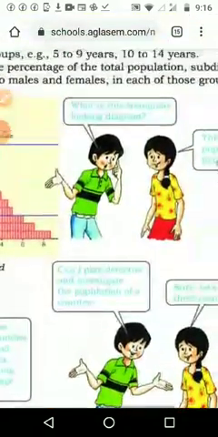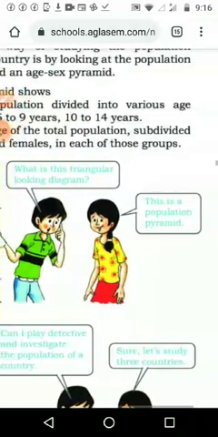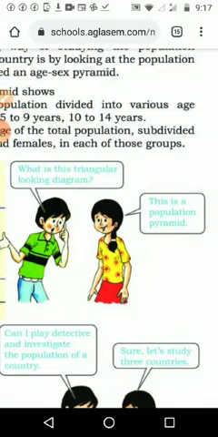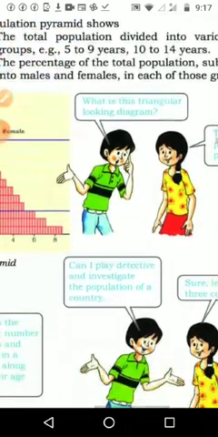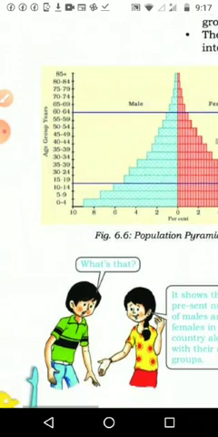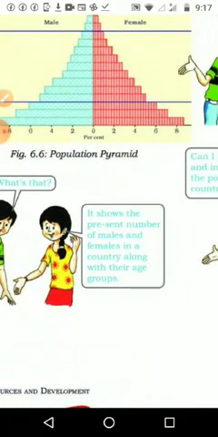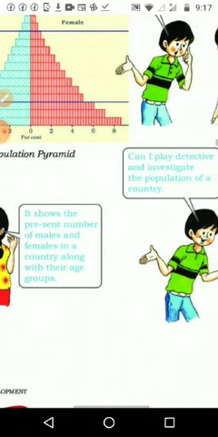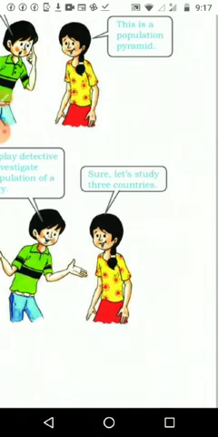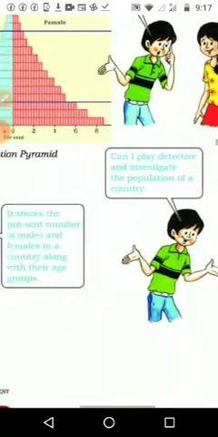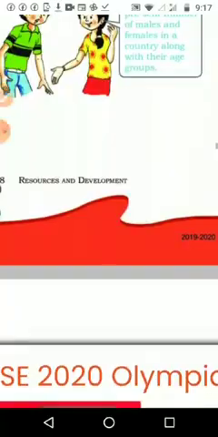And here we have some pictures. What is this triangular-looking diagram? This is the population pyramid. It shows the present number of male and female in the country along with their age group. Can I play detective and investigate the population of the country? Sure, let's study 3 countries. So they are going to discuss 3 countries.